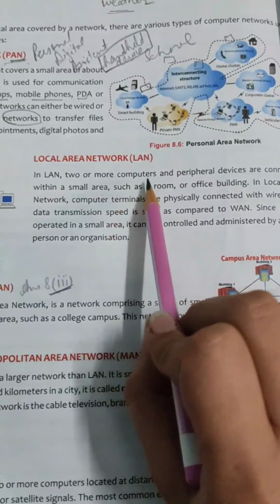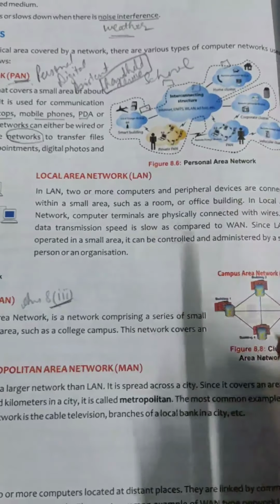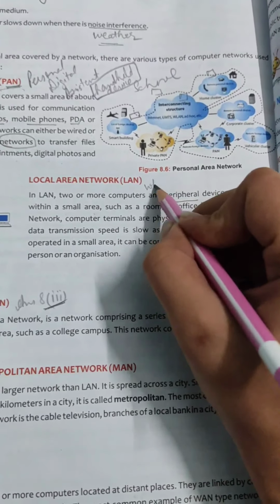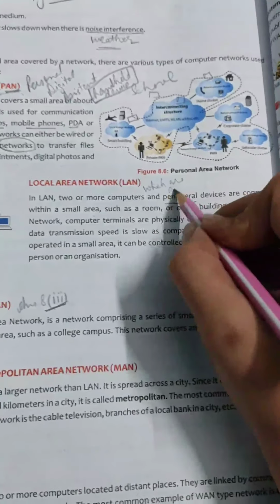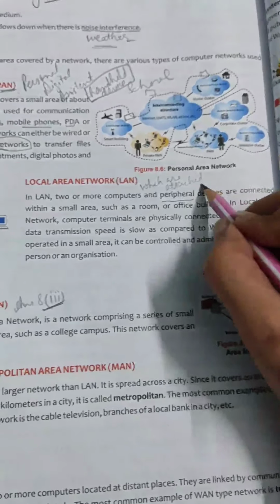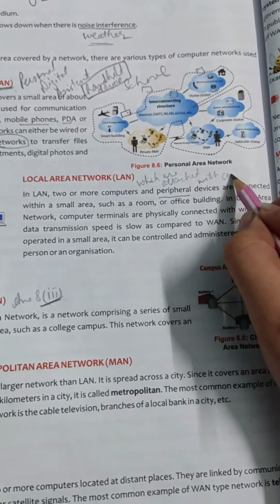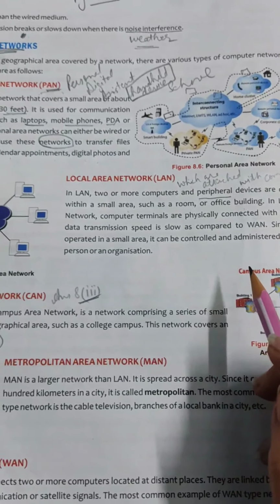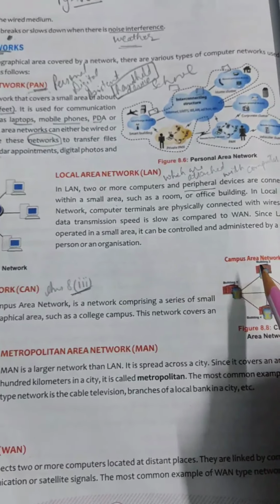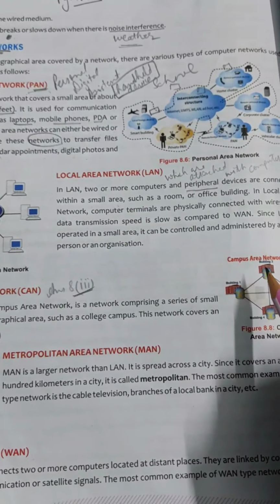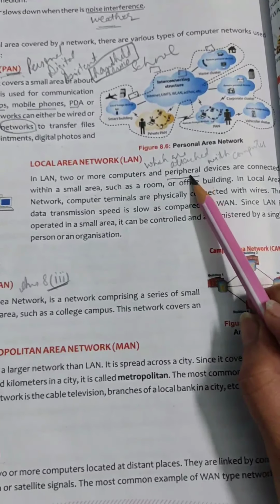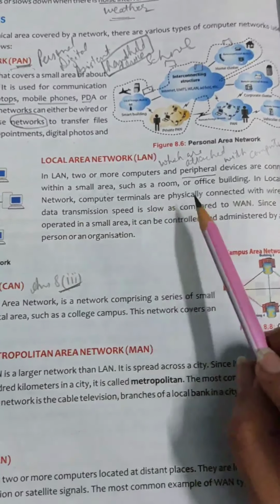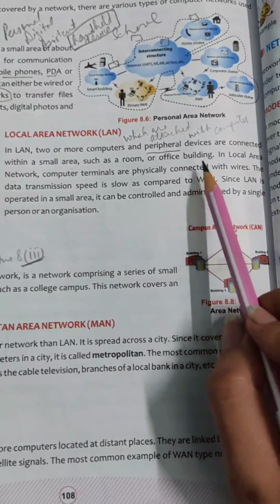In LAN, two or more computers and peripheral devices are connected within a small area such as a room or office building. Peripheral means devices which are attached with a computer. Examples are printer, scanner, speakers. These all things are known as peripheral devices.